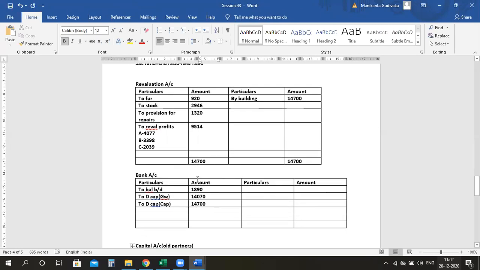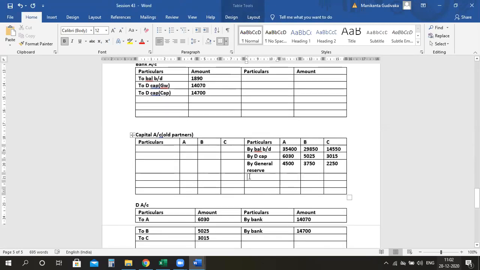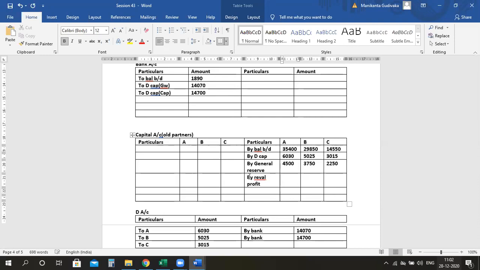This has to be taken here also by revaluation profit. Are the amount figures correct, ma? Yes, ma'am. 4,077, 3,398 and 2,039. Is it right? Now, after this,